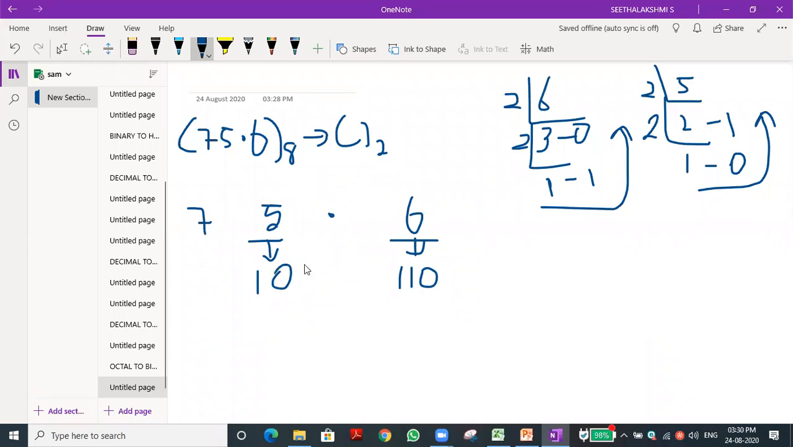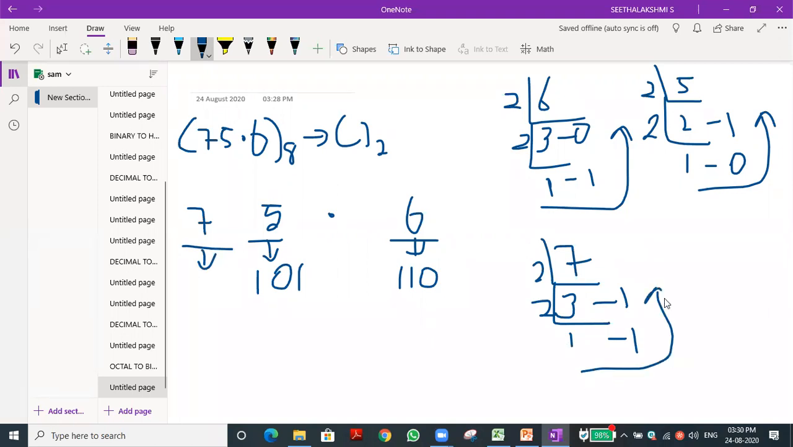Now 7. If you divide 7 by 2, 3 twos are 6, remainder 1. Then 3 divided by 2: 1 two is 2, remainder 1. So what is the value? 111, isn't it? 111 is there. Everything is naturally grouped in 3 bits, so not an issue, we can take the value directly. So 1 1 1, 1 0 1, dot, 1 1 0.